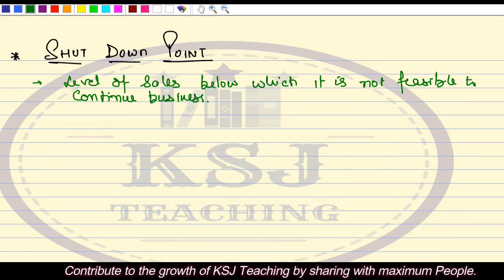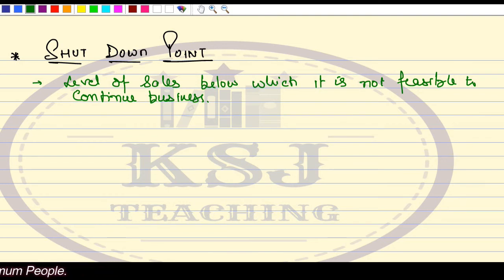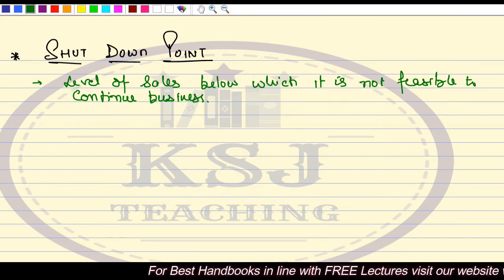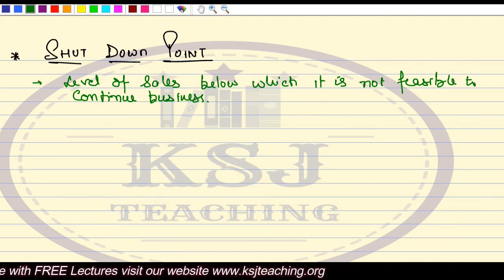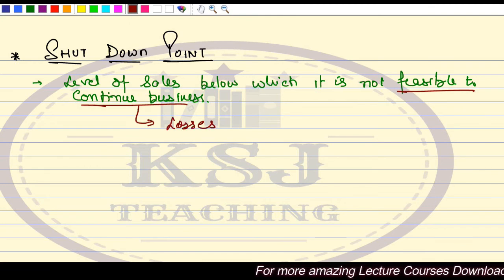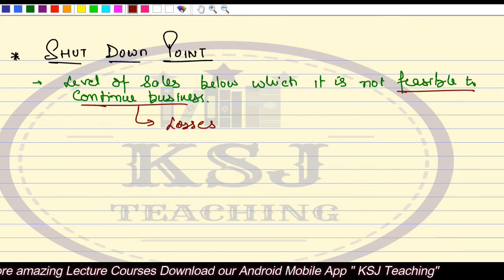Now what it says is that it is that level of sales. Again, the sales quantity, it is that level of sales, and if your sales go below this level, we find one level, say my sales is 1 lakh rupees, right? Now if my sales go below 1 lakh rupees or 1 lakh units, it is not feasible to continue the business. Why it is not feasible to continue the business? When will this situation arise, right? We say it is not feasible to continue business. When will it happen? If you are incurring the losses. If you are incurring losses, only then we say that it is not feasible to continue business, correct?